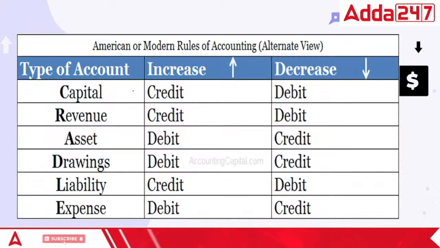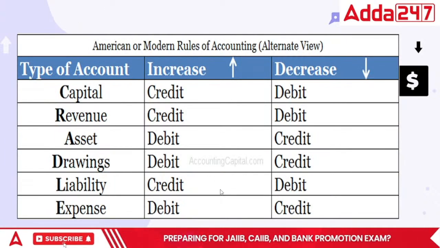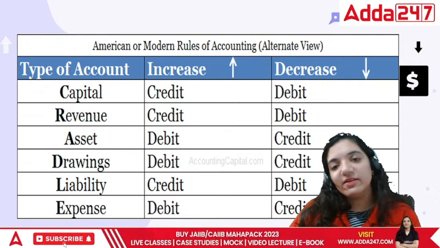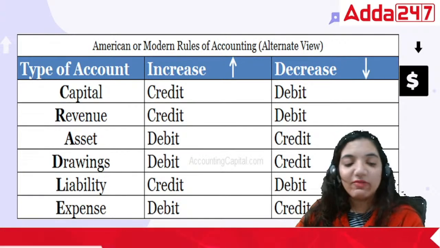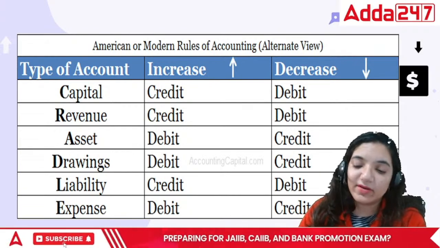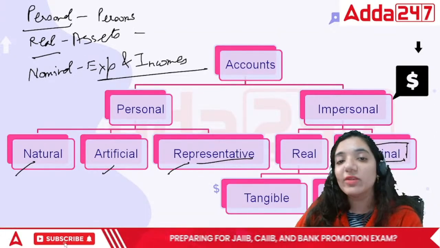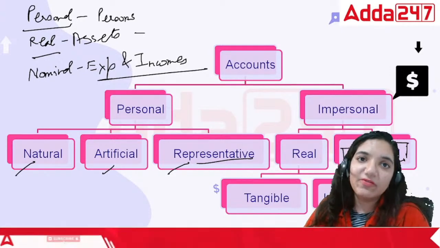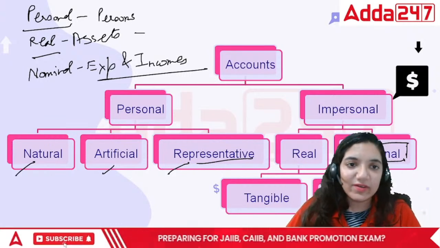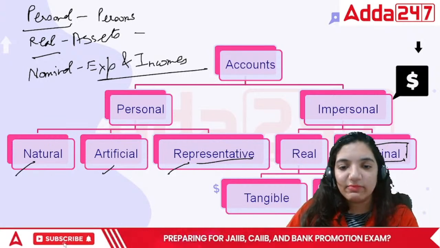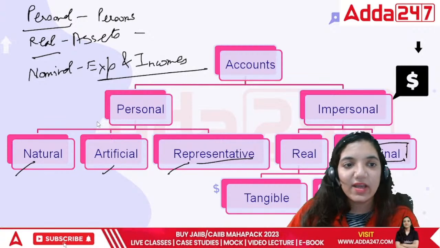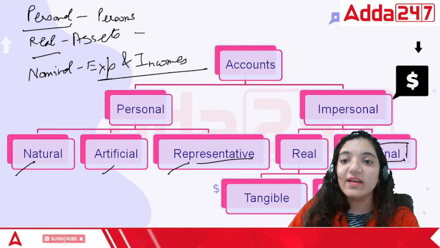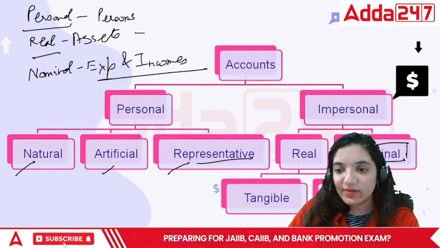Now, the next point. This is the American rule, everyone. This is, I would say, simpler when we talk about learning. See, the golden rules of accounting, whatever we did till now, that part is really important. This is the basic classification according to them. So this classification was ultimately used for the rules further. So let me just tell you about the rules as well first. Why are we putting it that way? I think that will really help you understand what we are doing and why we are doing it.